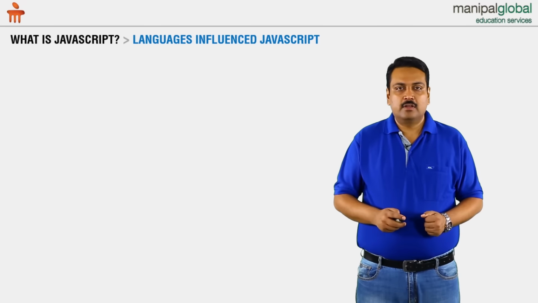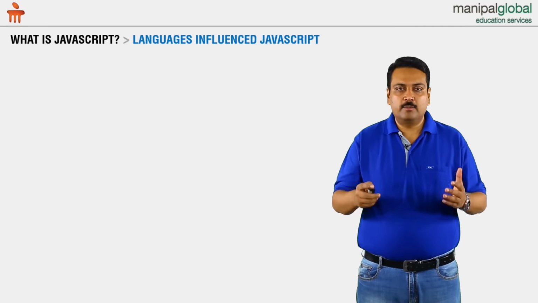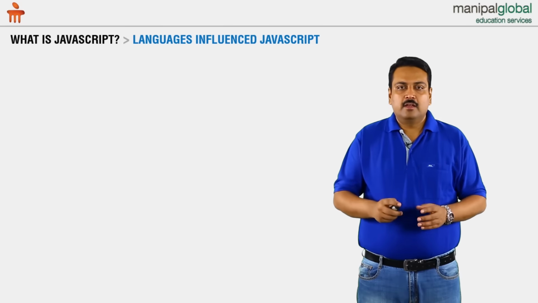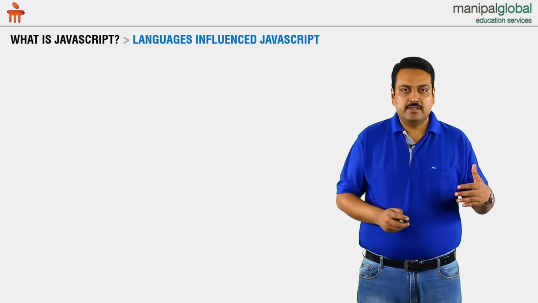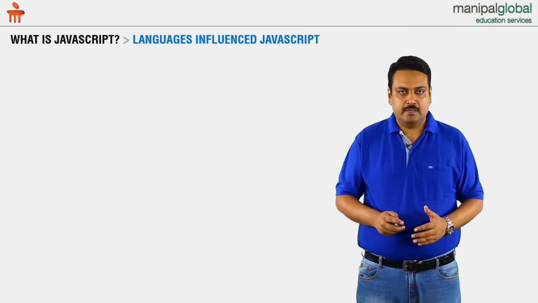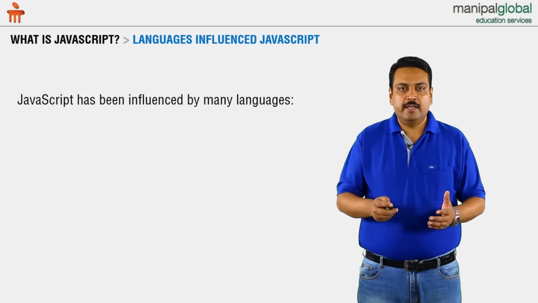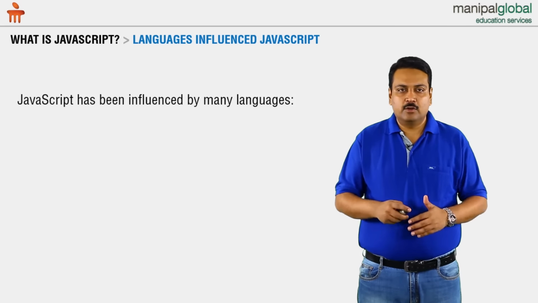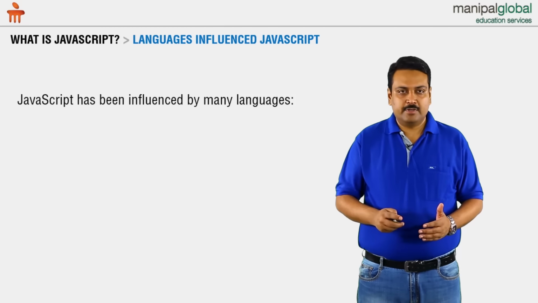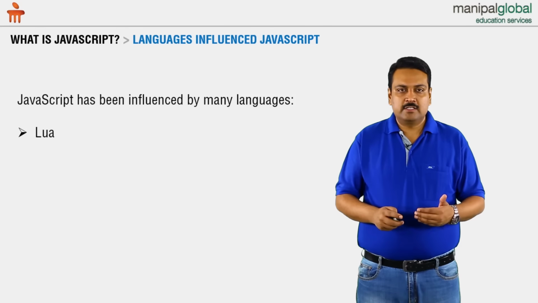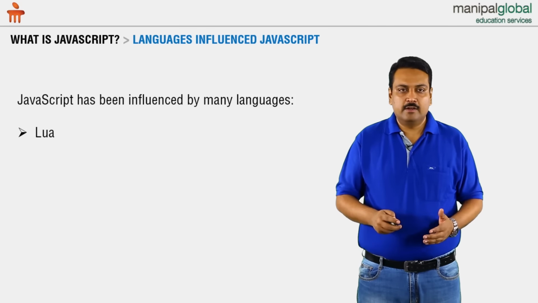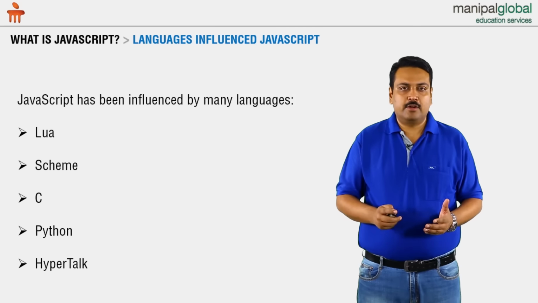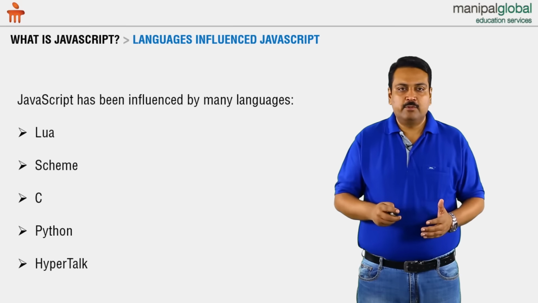Now let's learn about how JavaScript has evolved over many years. One of the main inputs here is what languages have influenced JavaScript. When JavaScript was released in the year 1995, there were many languages that impacted its growth and creation. One language is Lua, another is Scheme, and also C, Python, and HyperTalk. All these are the languages that JavaScript has been influenced by.